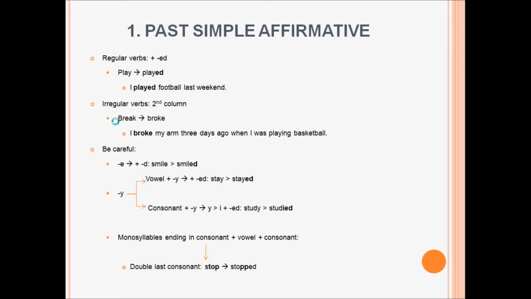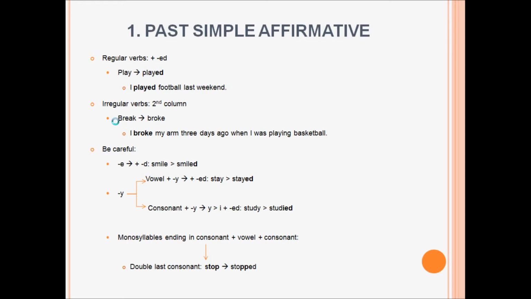If the verb ends in y, we have to take into account two ways of forming the past simple form. If there is a vowel before the y, we add ed.